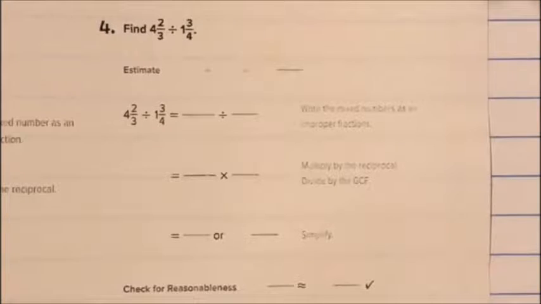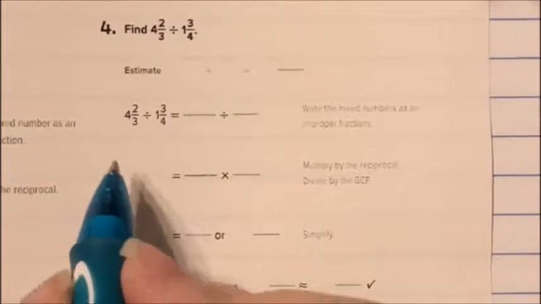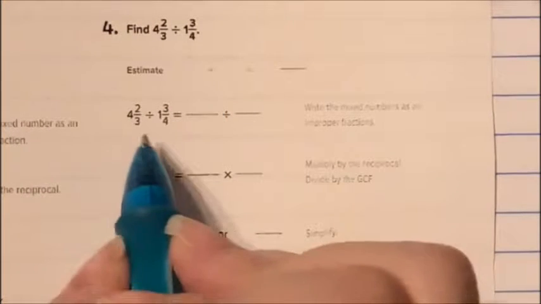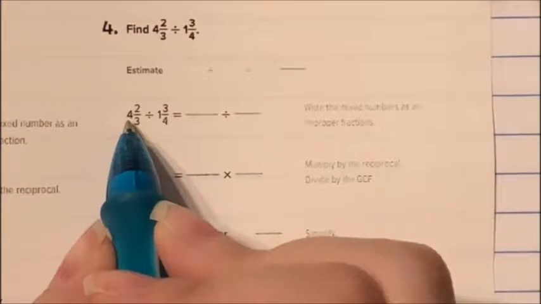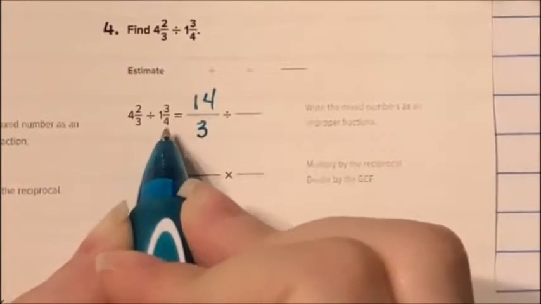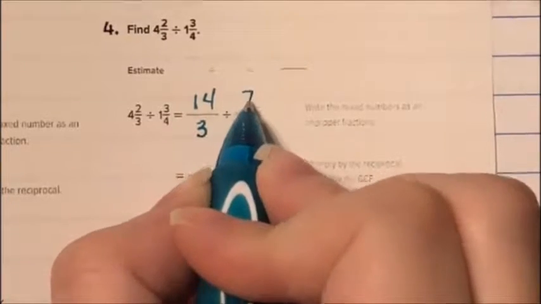Number 4 says find 4 2/3 divided by 1 3/4. So I'm going to change each of these from mixed number to improper fraction. 3 times 4 is 12, plus 2 is 14. 4 times 1 is 4, plus 3 is 7.